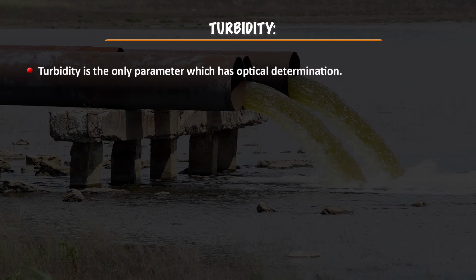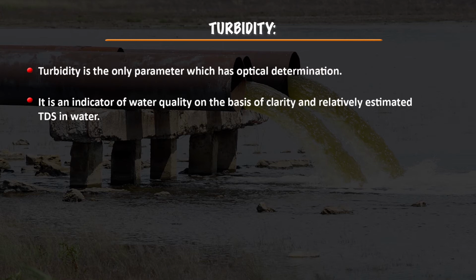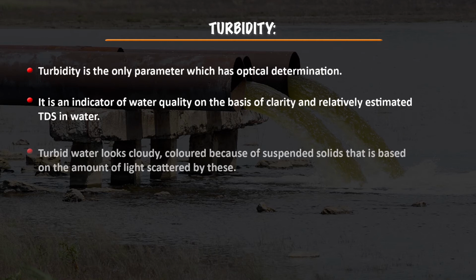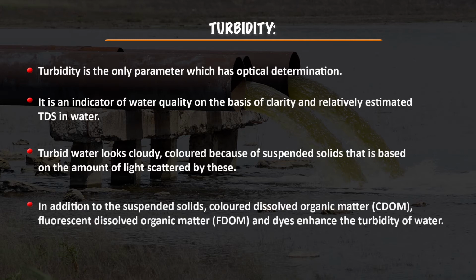And the next criterion is turbidity. Turbidity is the only parameter which has optical determination. So it is an indicator of water quality on the basis of clarity and relatively estimated TDS in water. So turbid water looks cloudy and sometimes colored because of the suspended solids, based on the amount of light scattered by them. In addition to this, colored dissolved organic matter is also there, that is fluorescent dissolved organic matter. Normally it comes from the dyes, the industries, so that enhances the turbidity of the water.